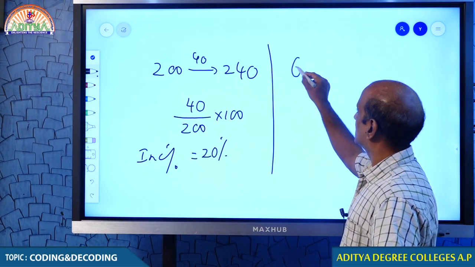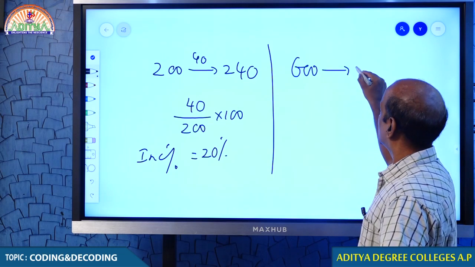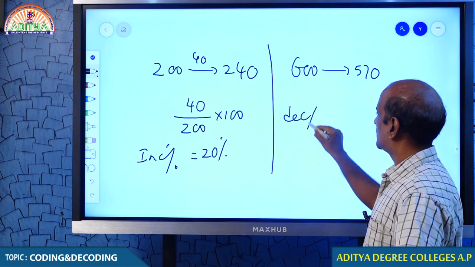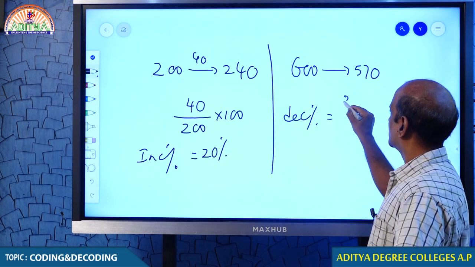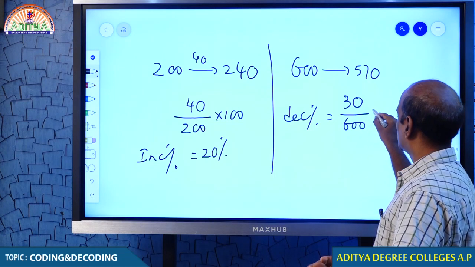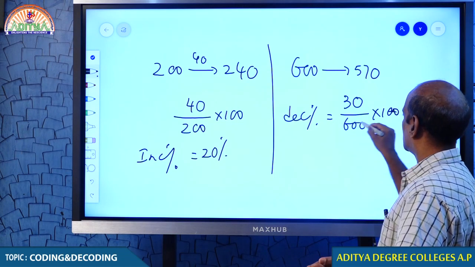If 600 becomes 570, can you tell me how much the value decreases? The value decreases by 30. If you ask me to tell you in percentage, I will be telling you like this.